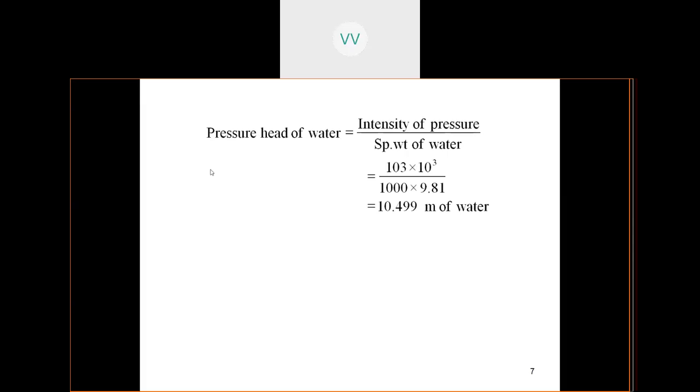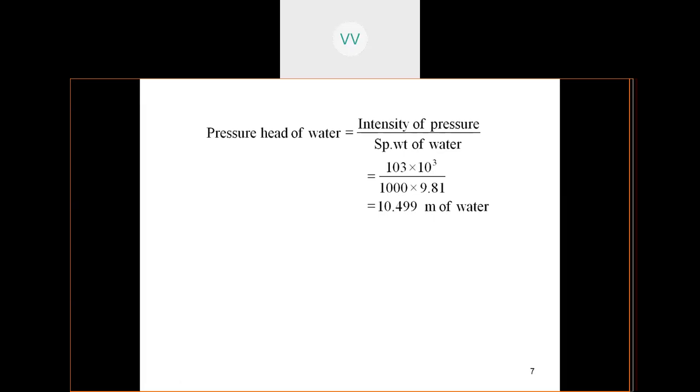On substituting, the pressure head of water is equal to intensity of pressure by specific weight of water, that is 103 into 10 to the power of 3 by 1000 into 9.81. So you get a value of, try to calculate, students. So have you done?